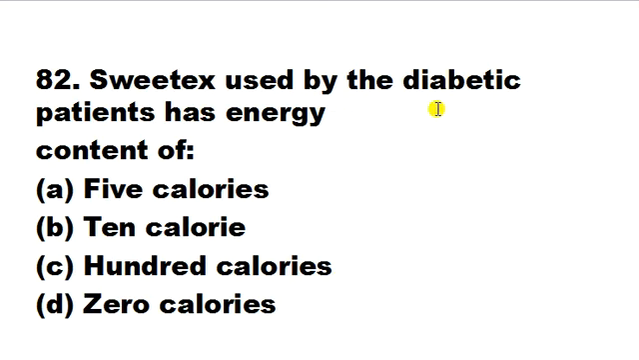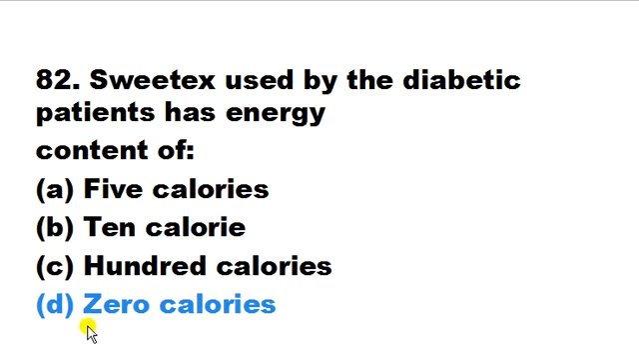Sweetex used by the diabetic patient has energy content of 5 calorie, 10 calorie, 100 calorie, 0 calorie. Here they are asking about the Sweetex. Sweetex क्या है? Sweetex is an artificial sweetener. It provides sweetness but it doesn't have any calories. So they are used by diabetic patients. क्वेश्चन में पूछा गया है, Sweetex used by the diabetic patient has energy content of, कितना energy content है? So here the correct answer would be D, that means Sweetex contains 0 calories.